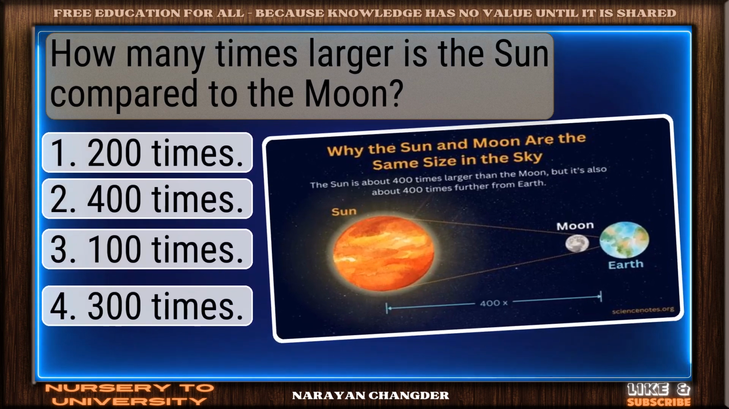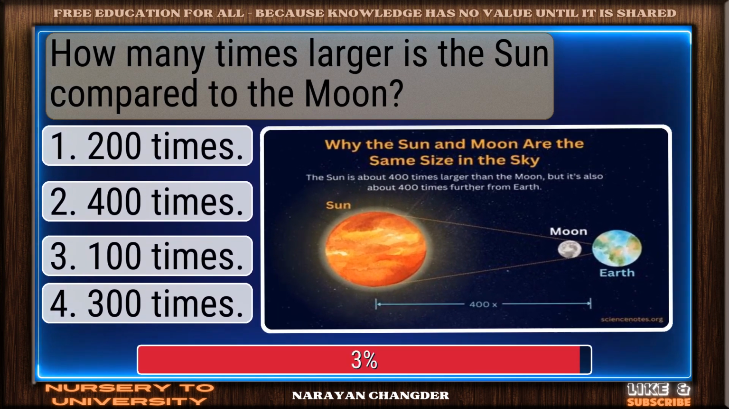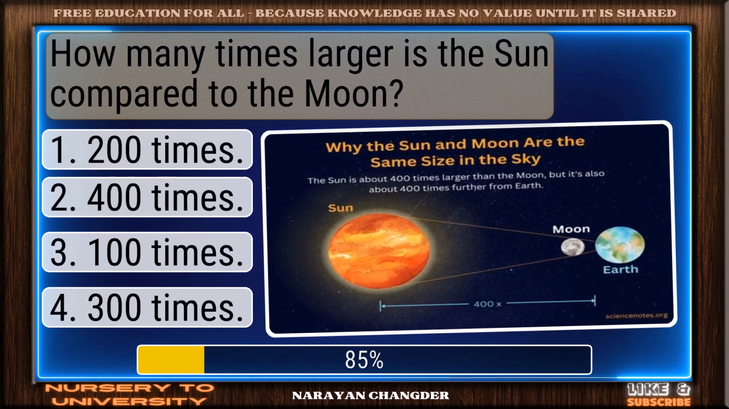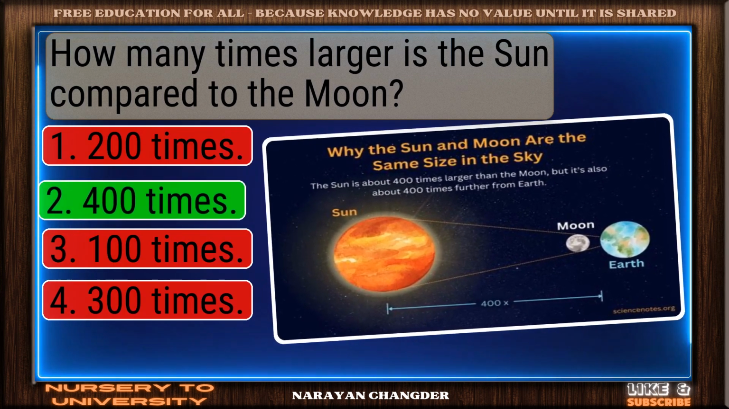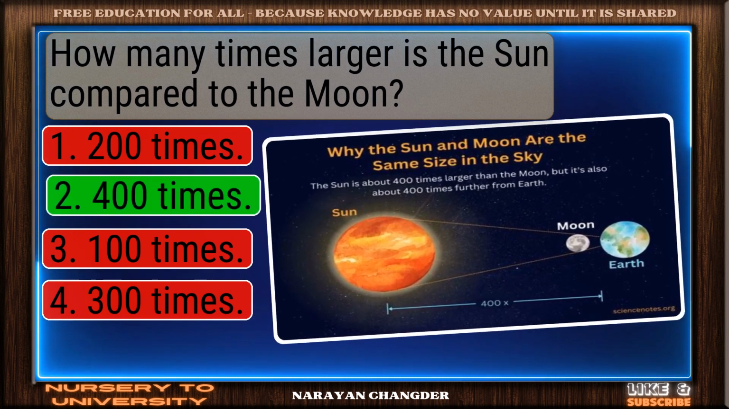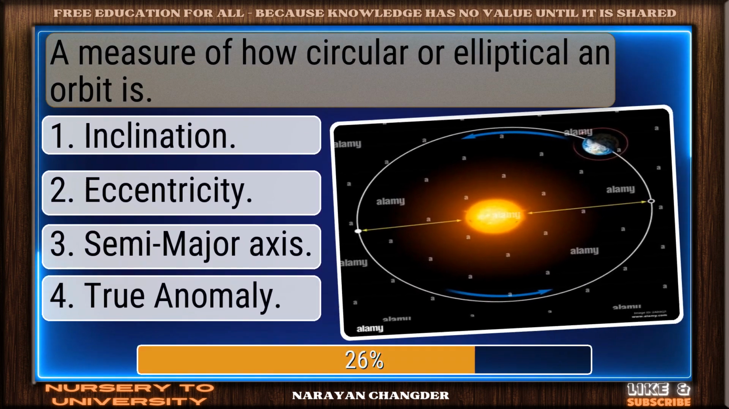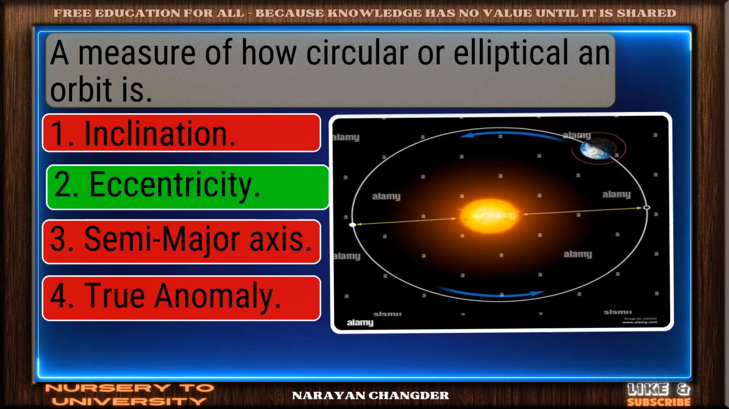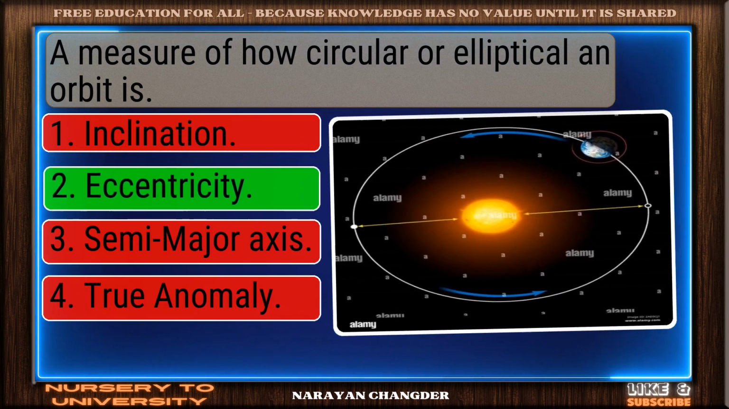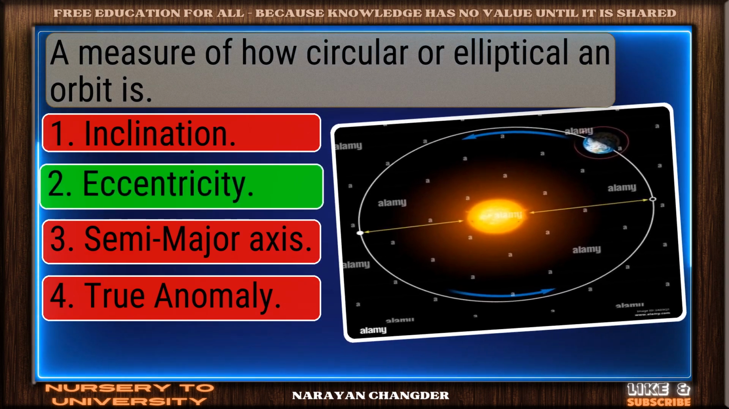How many times larger is the Sun compared to the Moon? Well reasoned. 400 times is the correct choice. A measure of how circular or elliptical an orbit is. Clear logic. Your choice, eccentricity, is sound and 100% true.